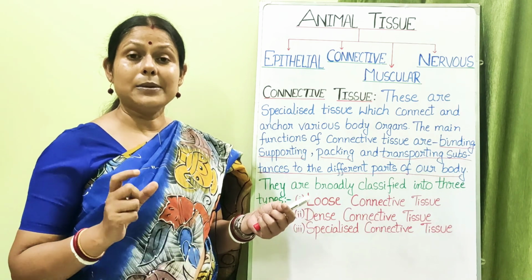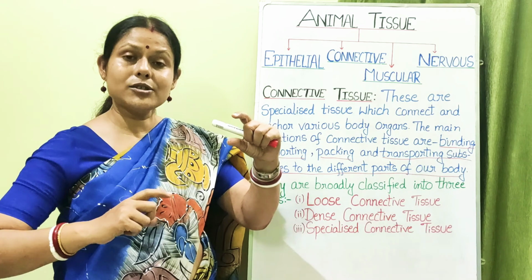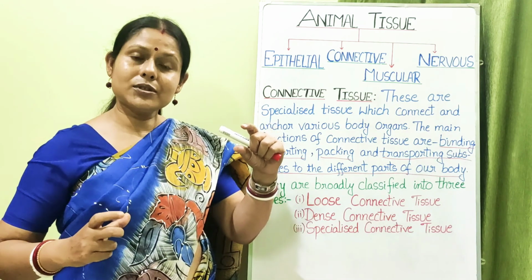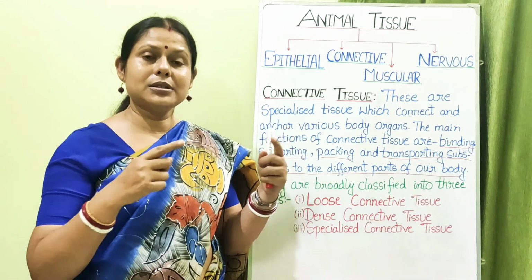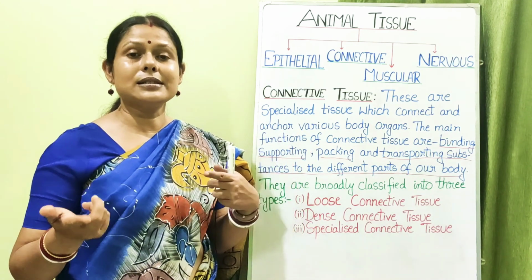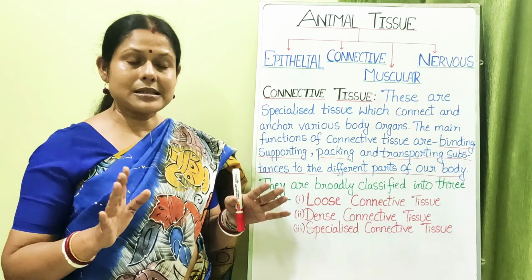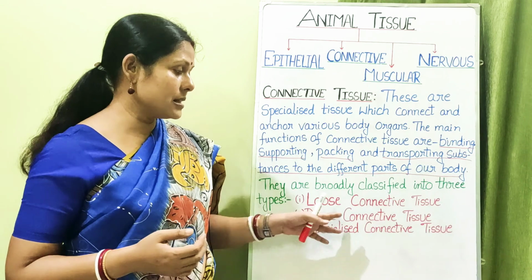connective tissues, depending upon the arrangement, whether the cells and the fibers are regularly arranged, they are regular dense connective tissue. When they are just scattered but they are compact, but the cells are scattered within the matrix, then they are called as your irregular dense connective tissue. But presently you don't have to bother about this regular and irregular dense connective tissue.